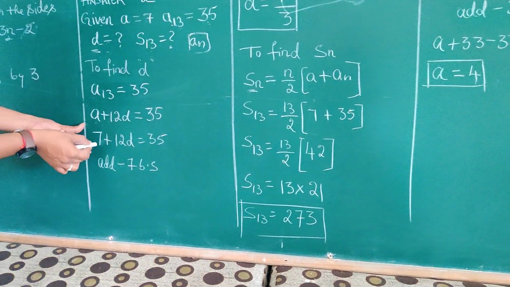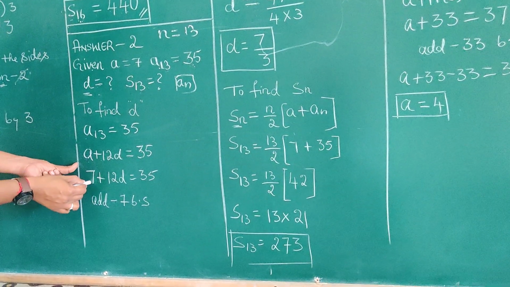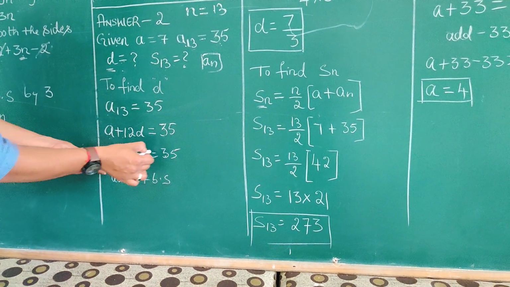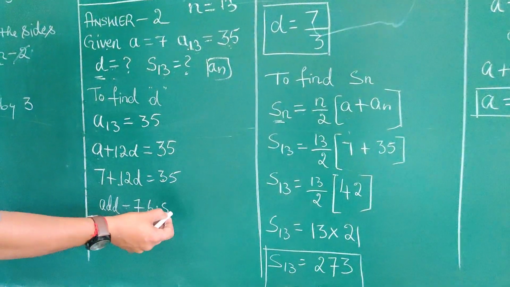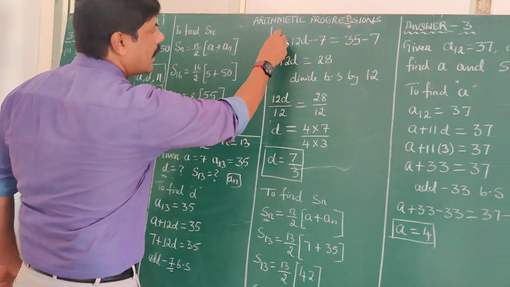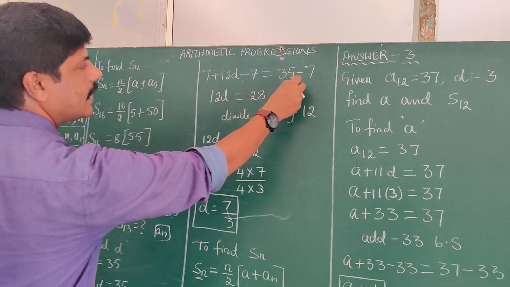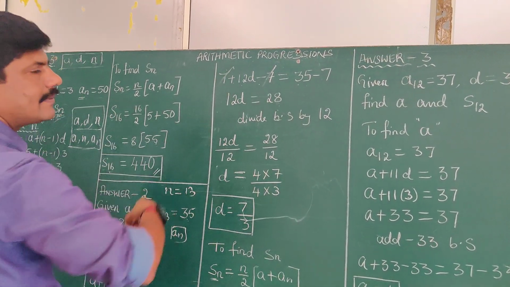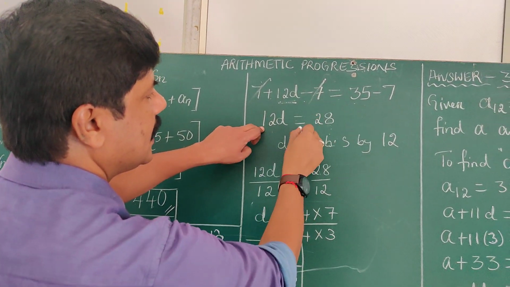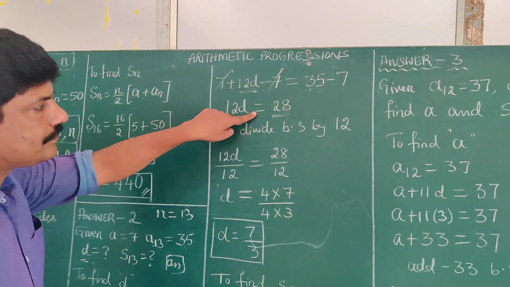Substitute for A, which is nothing but 7. Therefore, in place of A, we have written 7 plus 12D is equals to 35. We'll add minus 7 on both the sides so that 7 can be eliminated. After adding, 7 plus 12D minus 7 is equals to 35 minus 7. Minus 7 plus 7 gets cancelled. 12D remaining. 12D is equals to 35 minus 7, which is 28.